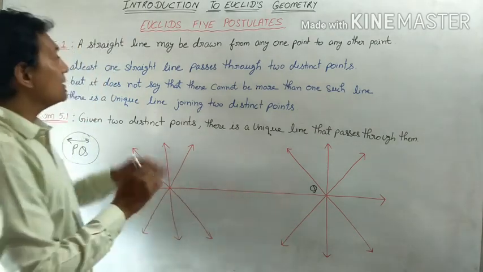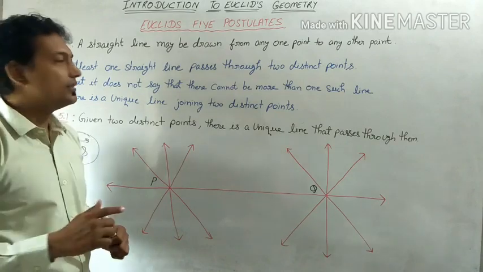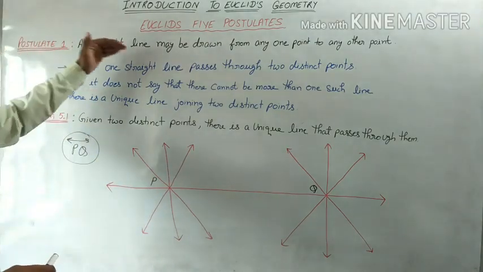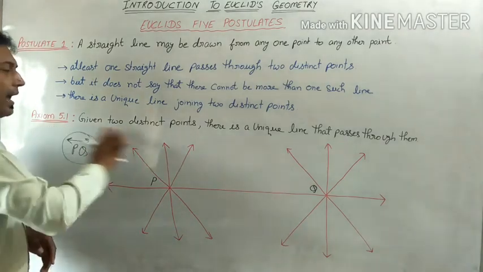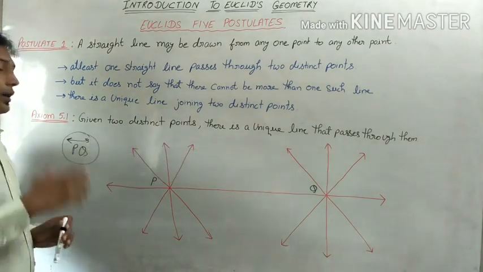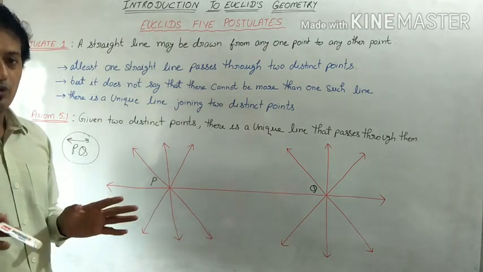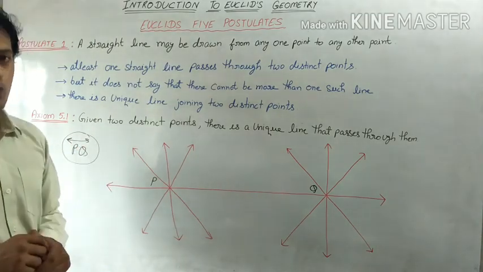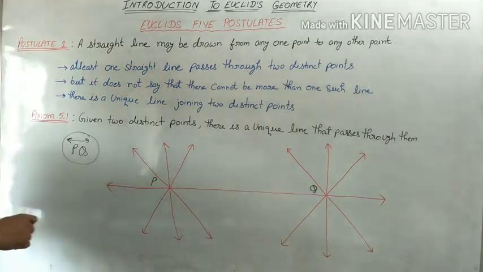So this statement is self-evident. That is the reason, students, this result is taken as an axiom. What are axioms? These are statements which are taken without any proof. We don't have to give any kind of proof for them because they are self-evident.